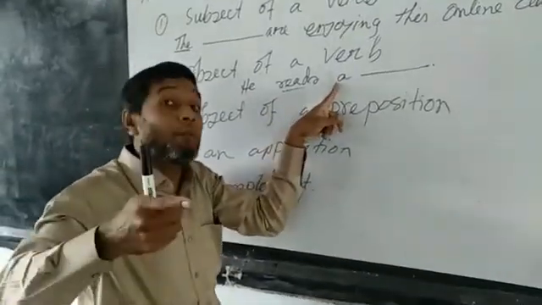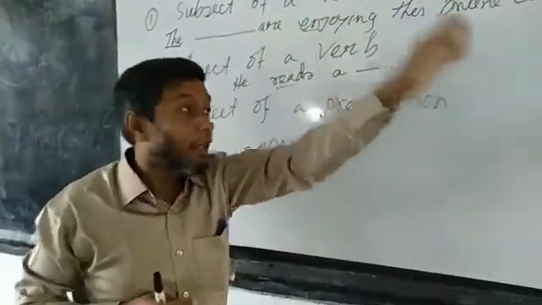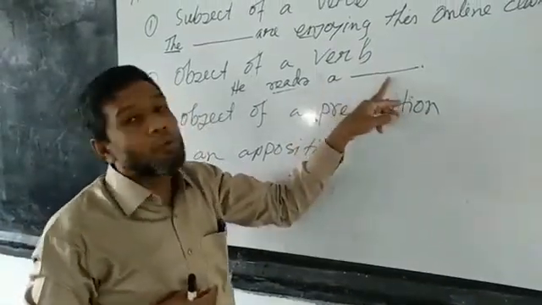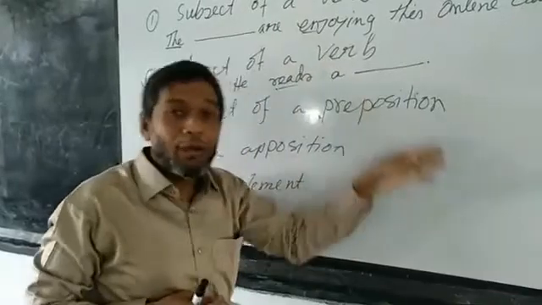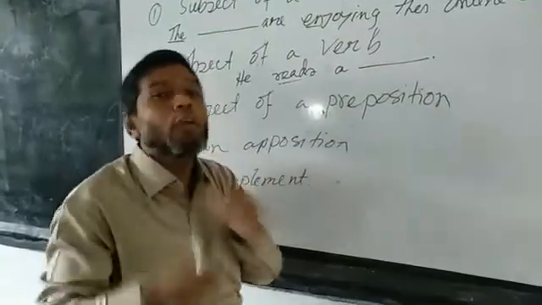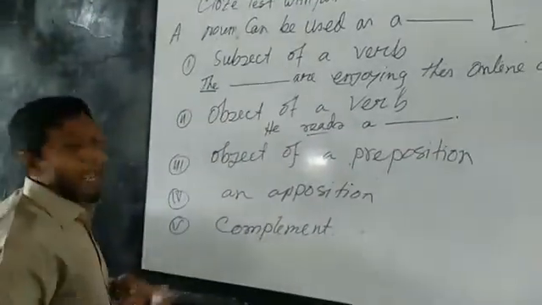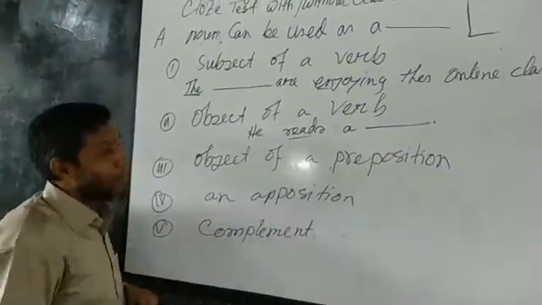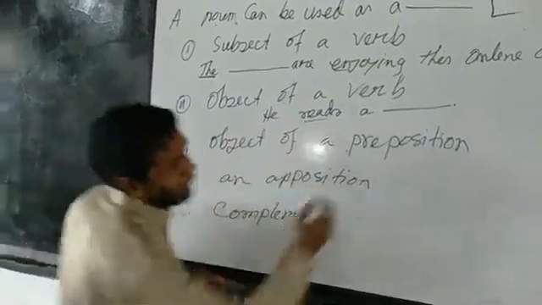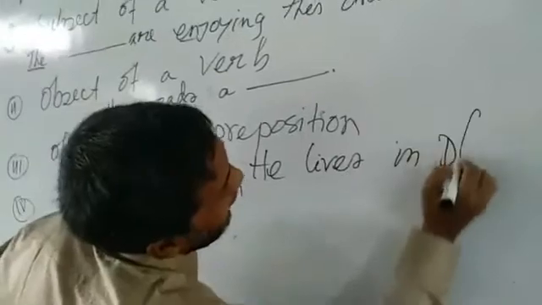But you will tell me that I cannot use all four types of noun, abstract noun or collective, uncountable noun. Here, as there is an a here, I have to use a common noun or countable noun, etc. So we must learn these techniques before going to fill in the blanks. So dear students, I am feeling rushed to finish, so I cannot tell elaborately about the object of a preposition. So dear students, look here. He lives in Dhaka.